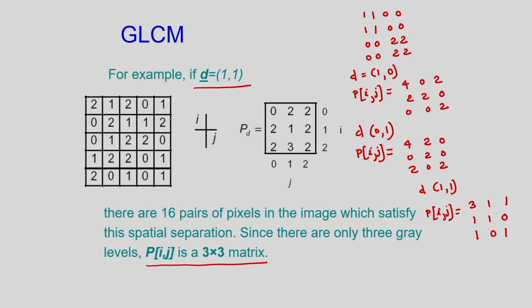And also in my last class I discussed the normalization procedure. So we have to do the normalization of the gray level co-occurrence matrix. In this example, we have to divide these elements by 16, because 16 pairs of pixels in the image satisfy the spatial separation condition. So that is why 0 is divided by 16, 2 is divided by 16, like this I have to consider corresponding to this co-occurrence matrix. So I have to do the normalization.